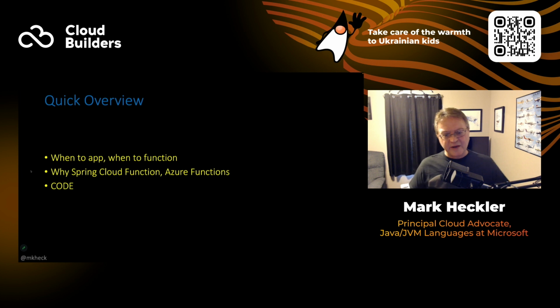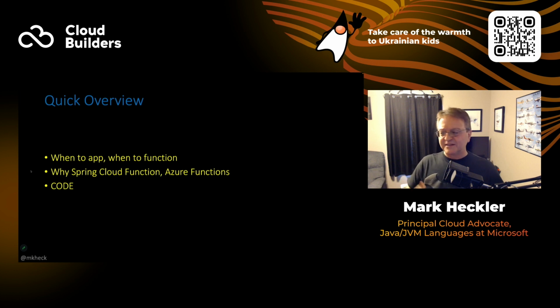So first, I'll talk about when to app and when to function. And by that, I mean, as developers, we have a lot of choices in terms of our deployment targets. And goodness, choice is good, but when you have a gazillion different choices, and that is a term, by the way, it's sometimes tough to discern when it might make more sense to deploy it in one way or another.